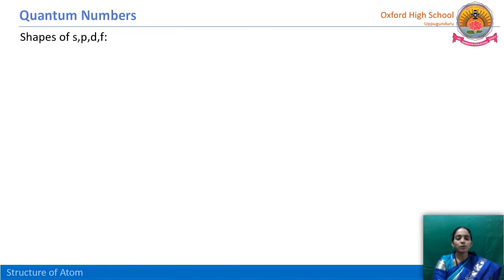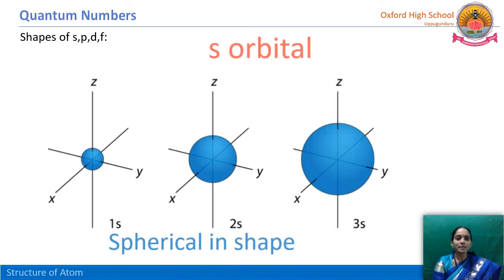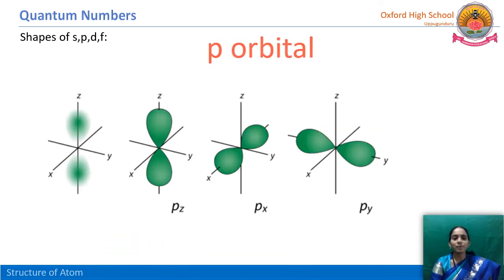Let us see the shapes one more time and how the orbitals are degenerate, clearly through these pictures. These are 1s, 2s and 3s. These are only spherical, so no problem for this, we know this one. But p is dumbbell shape, and these are three degenerate orbitals, that means px, py, pz. If the orientation is along the x-axis, it is px; along the y-axis, it is py; finally, pz. So there are three p orbitals: px, py, pz. The energy is the same, but it is divided into three.